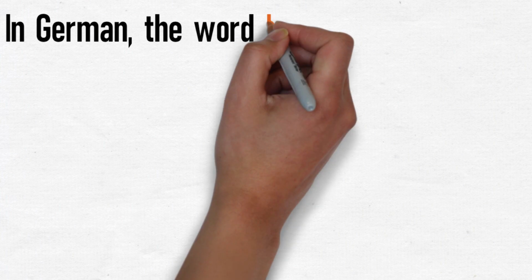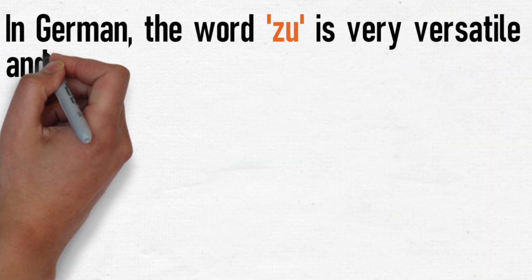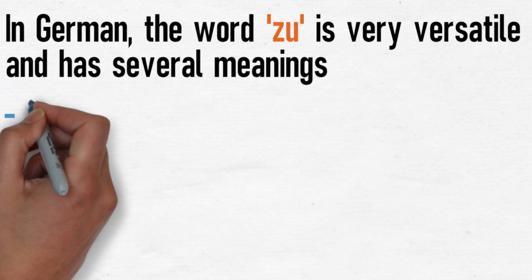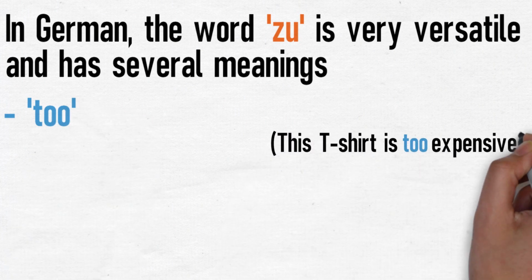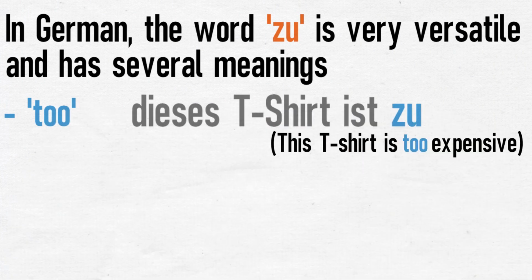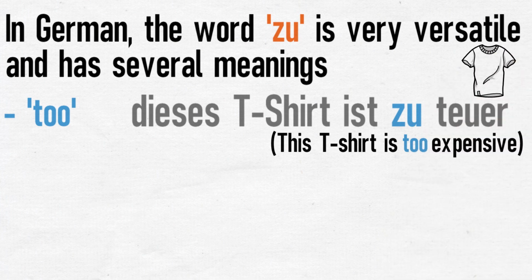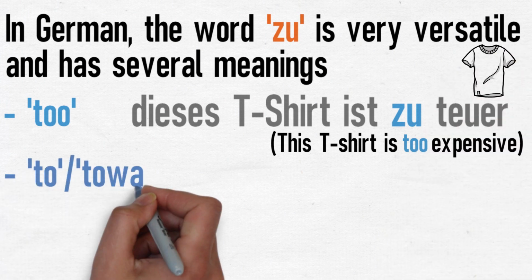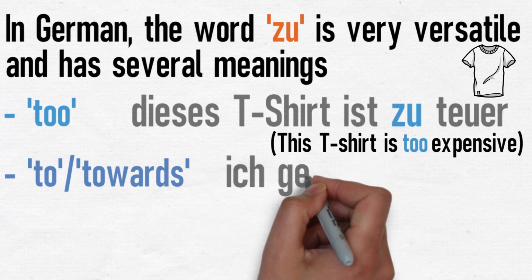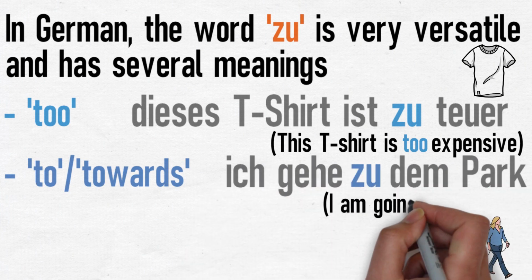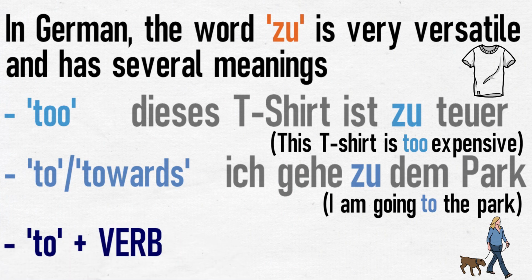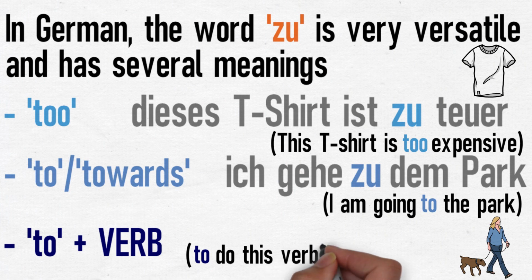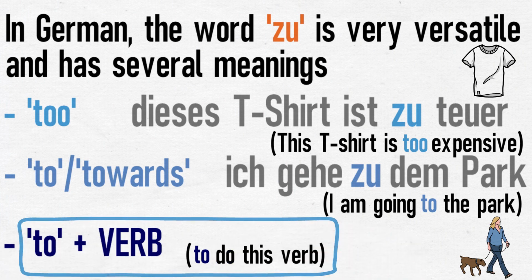In German, the word zu is very versatile, and it has several meanings. You can use it to mean too, as in, this t-shirt is too expensive, dieses T-Shirt ist zu teuer. It can also be the preposition to, meaning towards, such as, ich gehe zu dem Park, I am going to the park. In this video, however, we'll be looking at the word zu when combined with the verb, meaning to do this verb. Let's look at some examples in English.